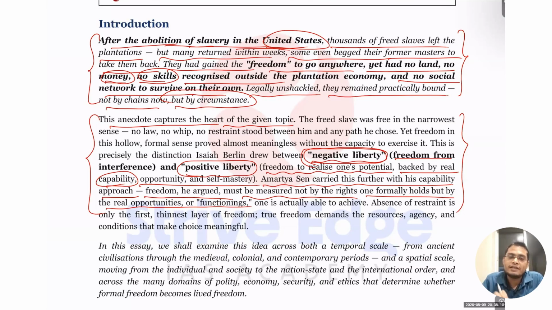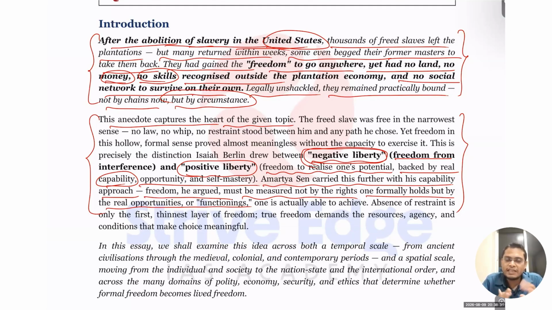For example, what is real freedom for a disabled person is different from that of a normal person. If you are giving a bicycle to everyone, it is not going to be helpful to the disabled person. A disabled person needs a tricycle. Here you need to give the choice to the disabled person. That is what Amartya Sen is talking about, the capability approach.